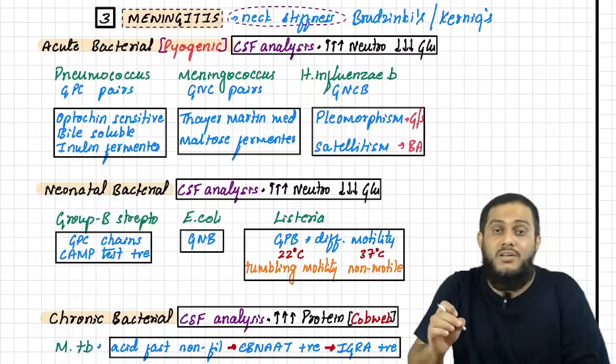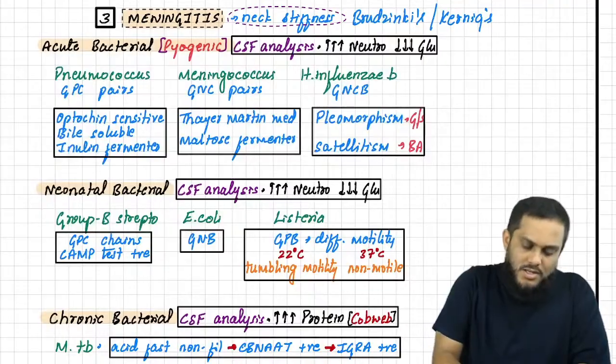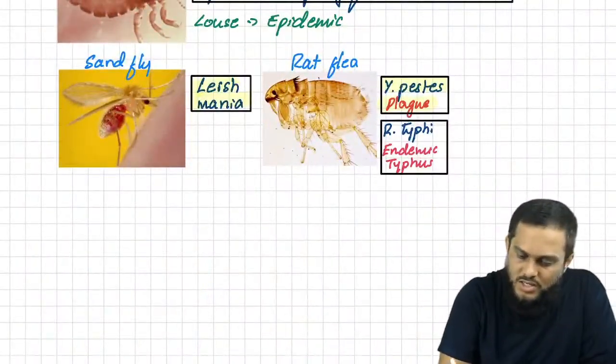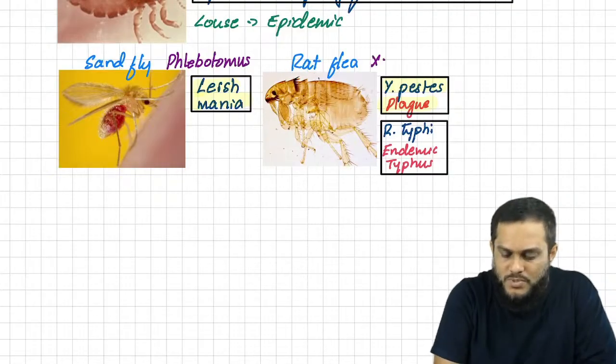Okay, fine. Sandfly is also known as phlebotomous. You just have to remember sandfly is also known as phlebotomous. We'll come back to this because you people have told. I just want to tell that sandfly is also known as phlebotomous, and rat flea is also known as Xenopsylla cheopis.